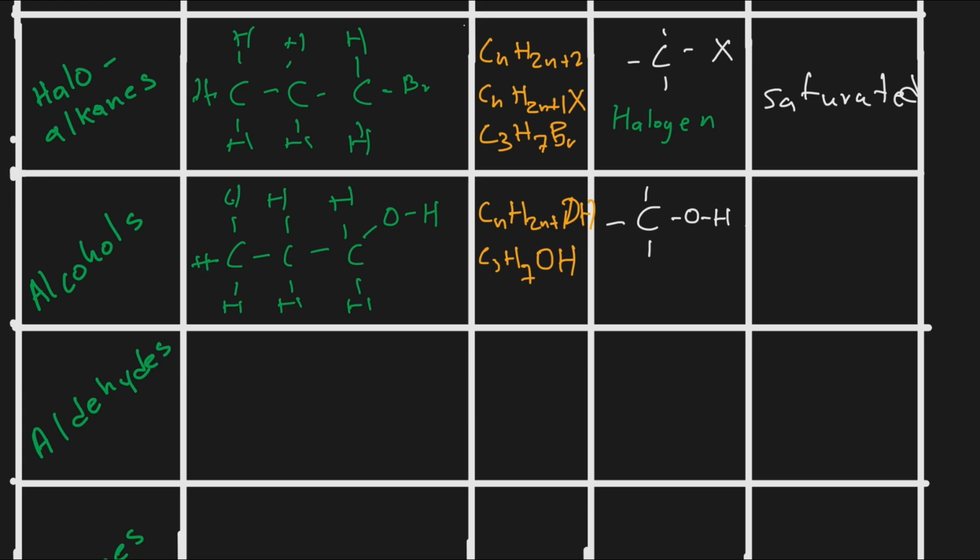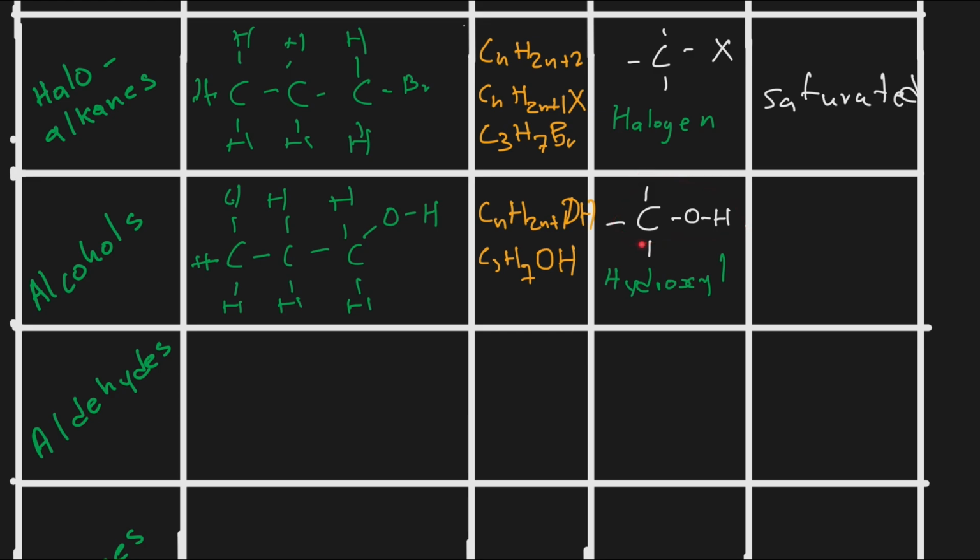As long as we have a carbon that is bonded to hydroxide, then we're going to have an alcohol. The name of this functional group is hydroxyl. It's because we have oxygen and hydrogen that is bonded to a saturated carbon. So if they say you must name the type of the functional group, you will say hydroxyl. If they say you must draw the functional group, you will draw this functional group as it is.